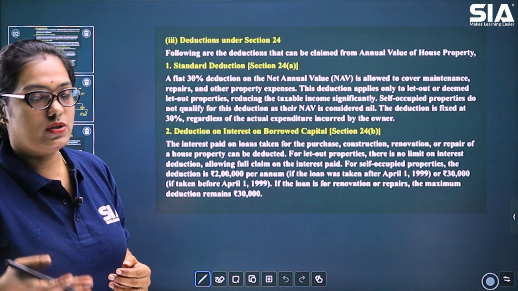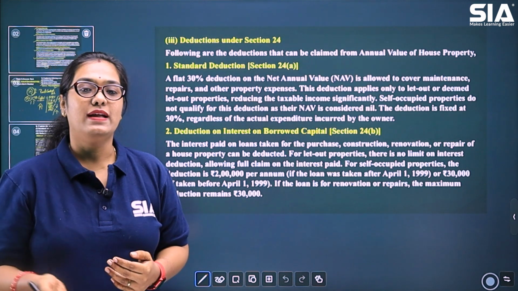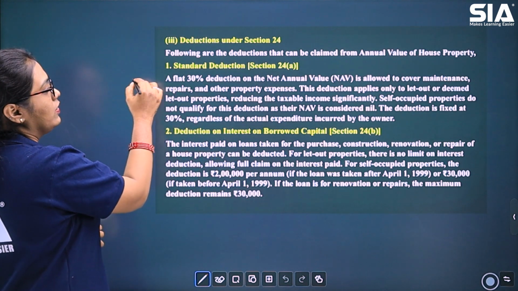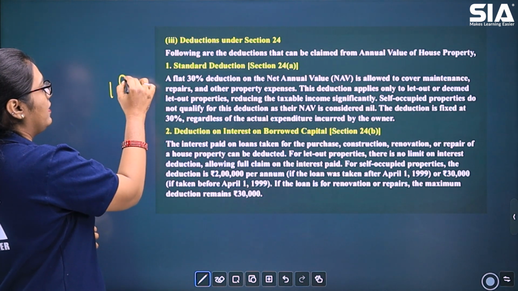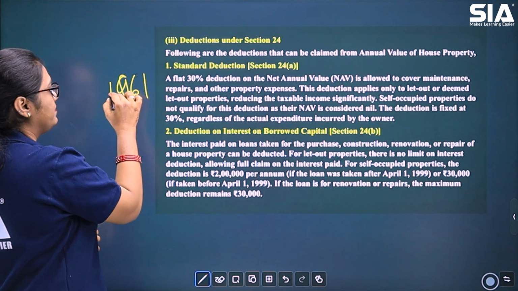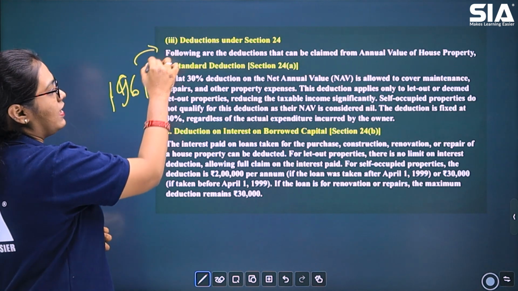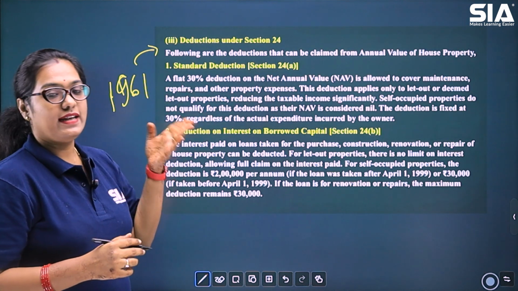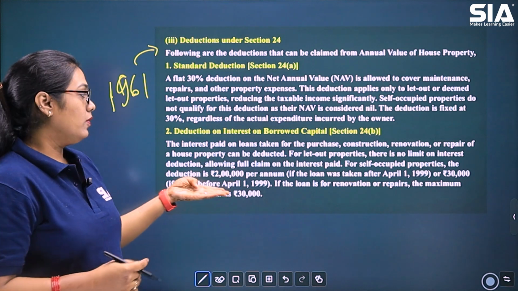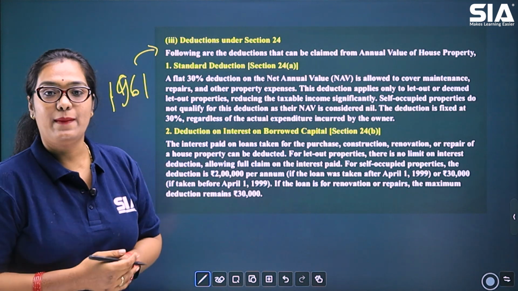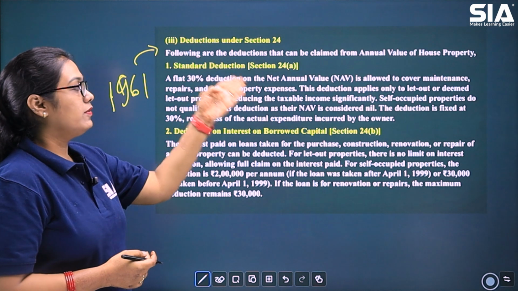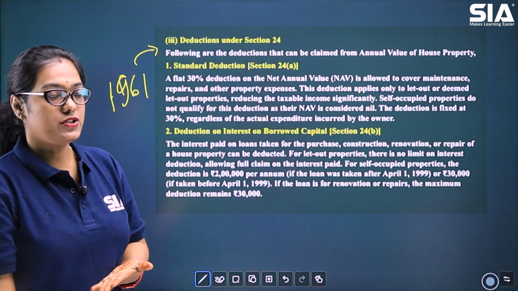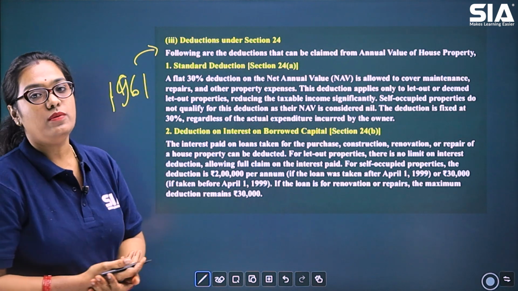Then the next part of your question, that is the third bit, is about deductions under section 24. So you can mention that as per the Income Tax Act 1961, there are two deductions which are allowed under section 24. One is called the standard deduction and the next is called interest on home loan, or interest on borrowed capital. Okay. Here you will mention standard deduction, where you will talk about 30% of the net annual value, and the next part is about interest on loan.